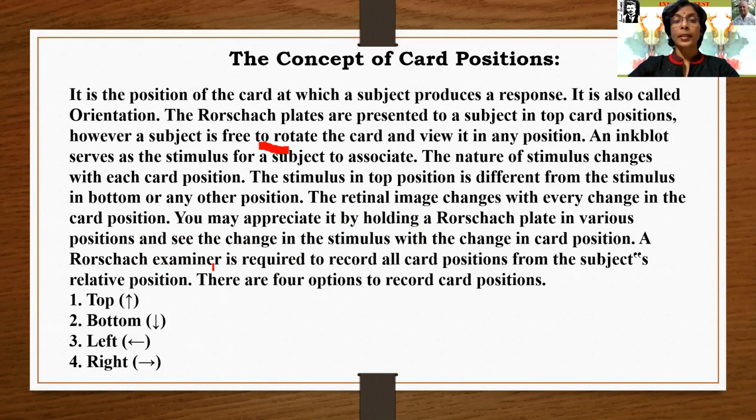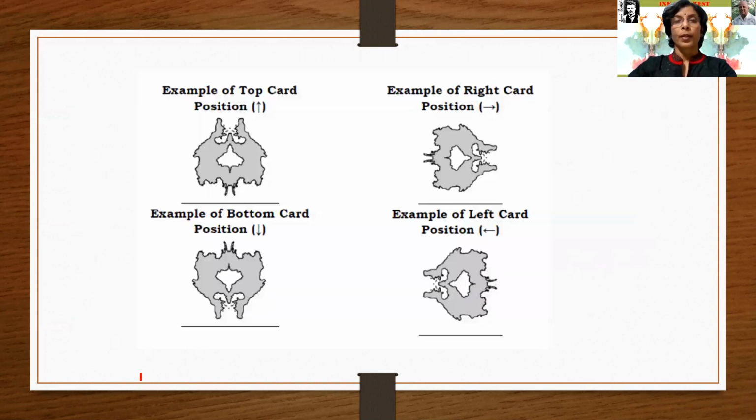A Rorschach examiner is required to record all cards' positions from the subject's relative position. There are 4 options to record card position.